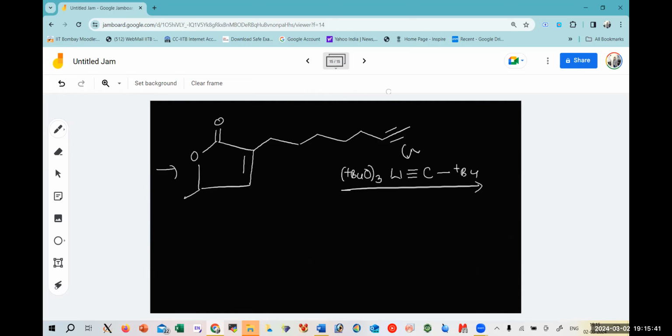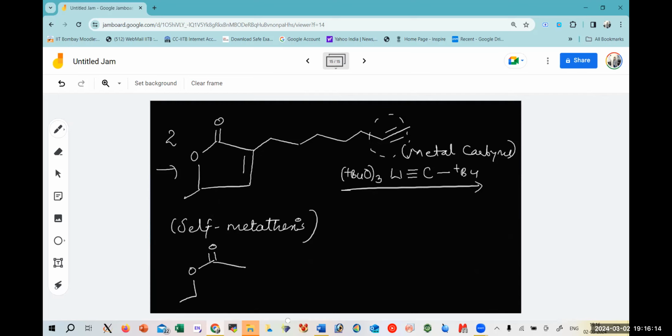So this is now your metal carbyne, and now it will try to undergo the metathesis of your alkyne. If no other alkyne is there, then it will first undergo self metathesis. If you don't find any other alkyne with which it can undergo metathesis, that means you have to take 2 units of it, and these 2 units will do nothing. It will just extend the ring to this form. So you will be having this group and the same group at the other end.